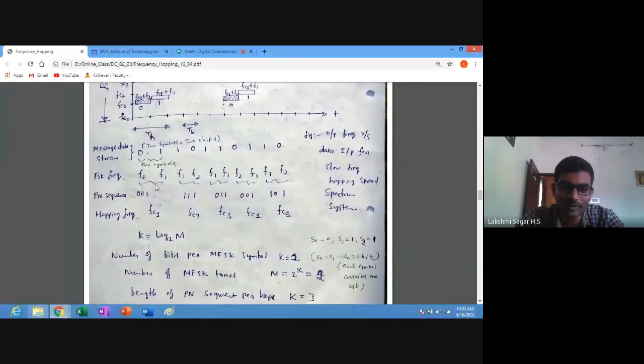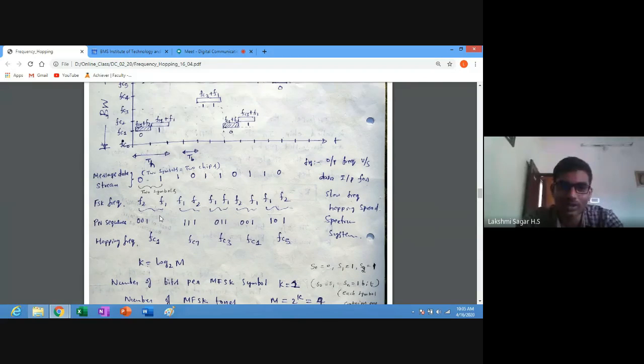Corresponding to these 3 bits, we mention the hopping frequency. If it is 001, we denote the hopping frequency as fc1. If it is 111, we denote it as fc7. So fc7 is greater than fc1, fc3, fc5. You must understand this one. Next, 011 means fc3, 001 means fc1, and 101 means fc5.